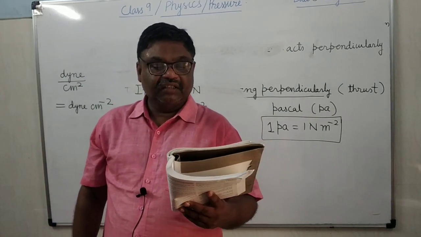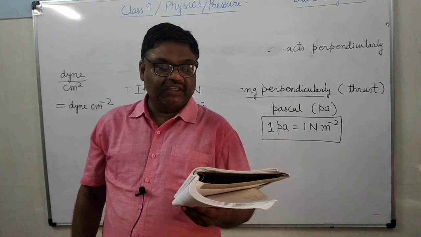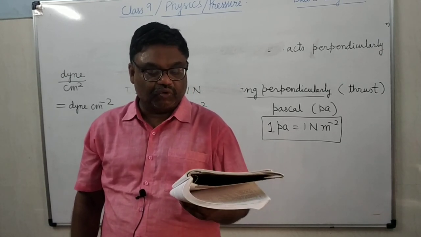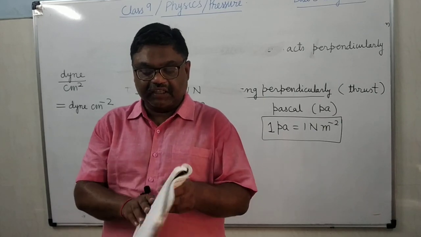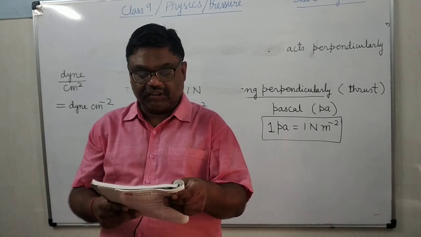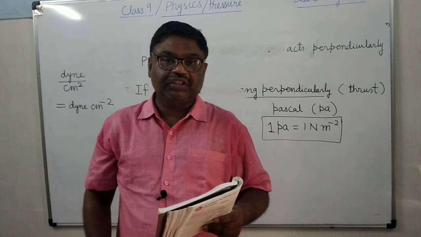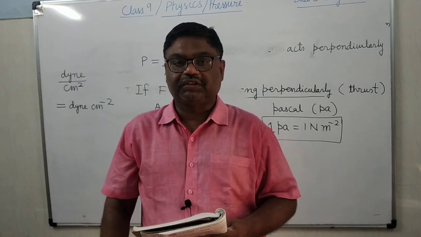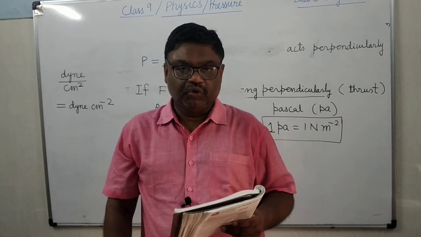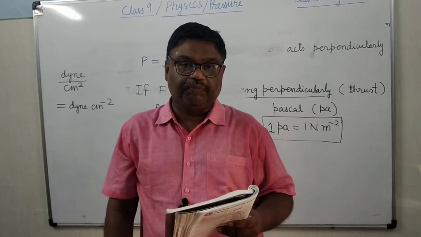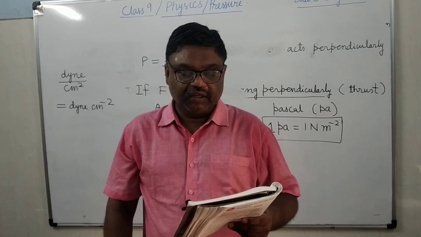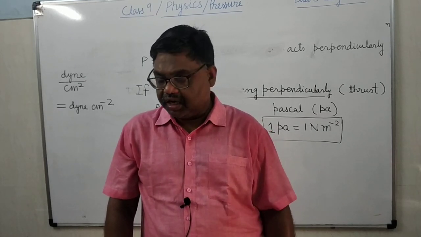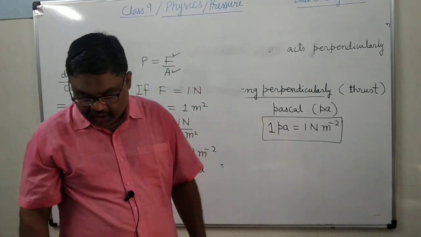Then pressure, this I have explained. Pressure is the thrust per unit area of surface, that also P equals F upon A. Then SI unit, everything I have done. CGS unit also. Then you see other units. There are some other units of pressure which are used for meteorological purposes. Here it is given bar and millibar. Bar and millibar. It is clear?